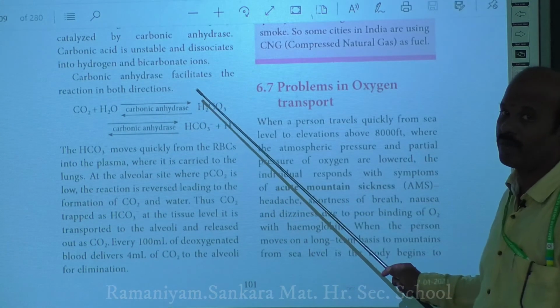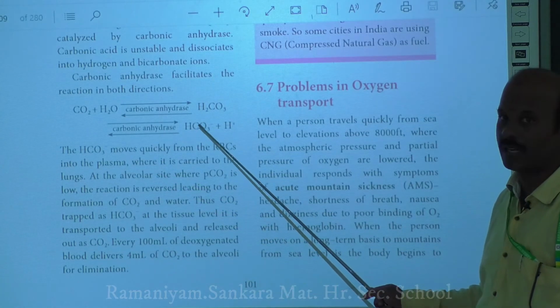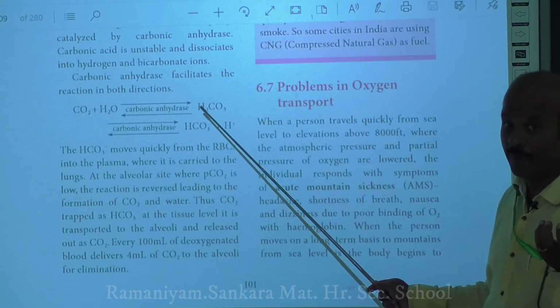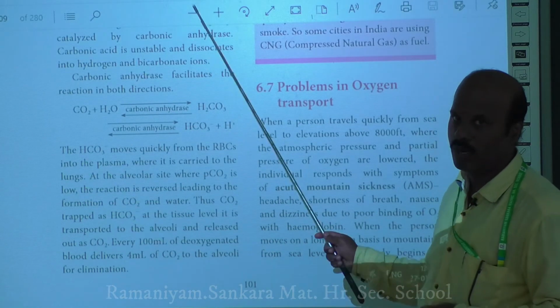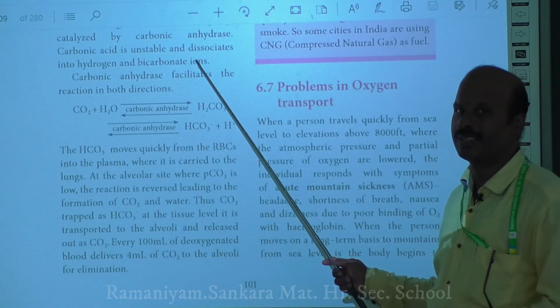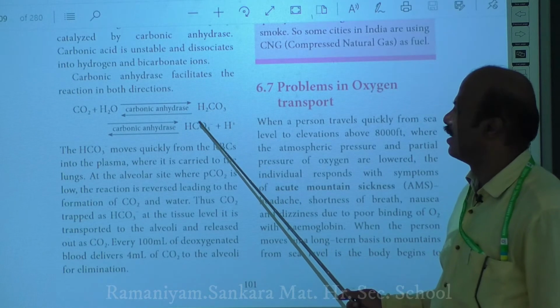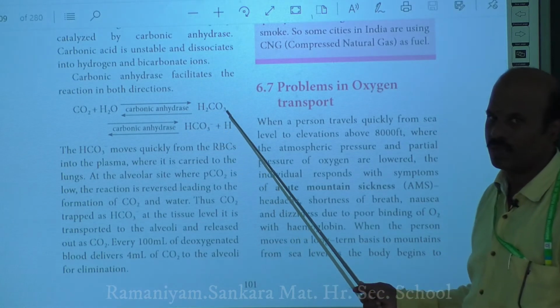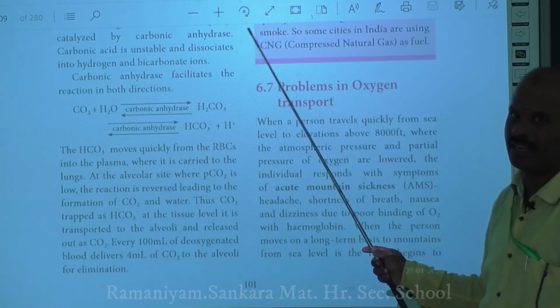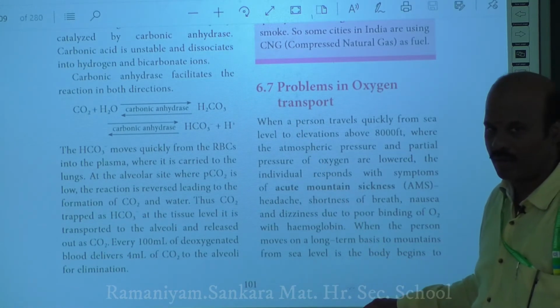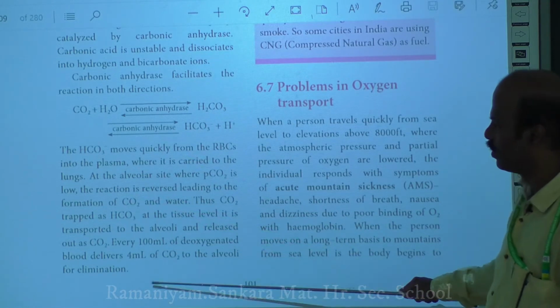Since more bicarbonate is released from the red blood cell, an ionic imbalance takes place. So more chloride from the plasma moves inside the red blood cells to compensate for the loss of bicarbonates. This shift of chloride from the plasma into the red blood cell is called the chloride shift. That is what they are trying to say here.